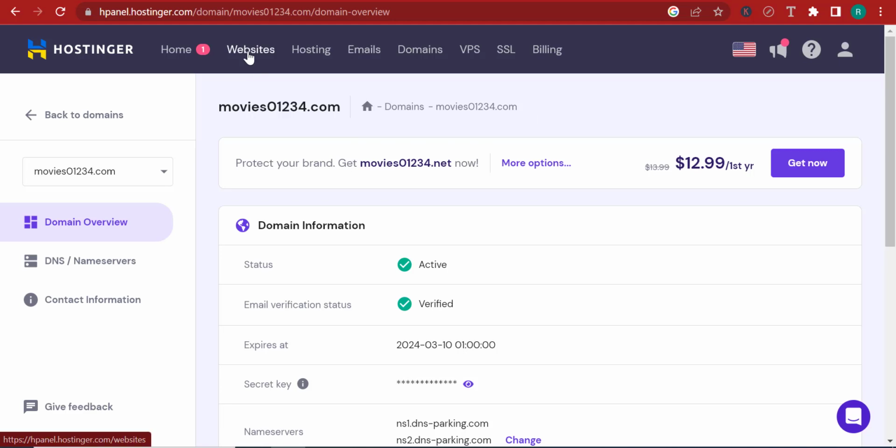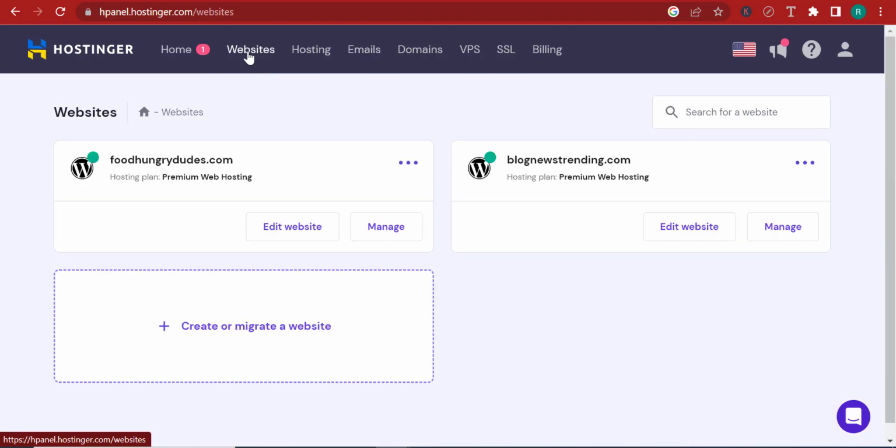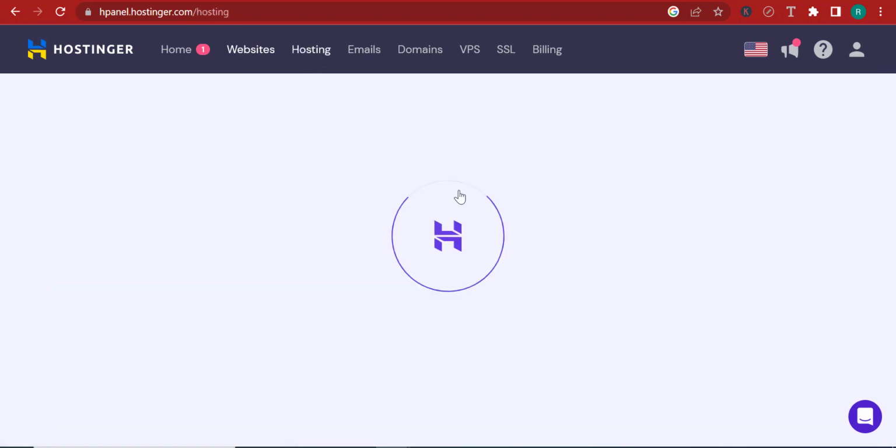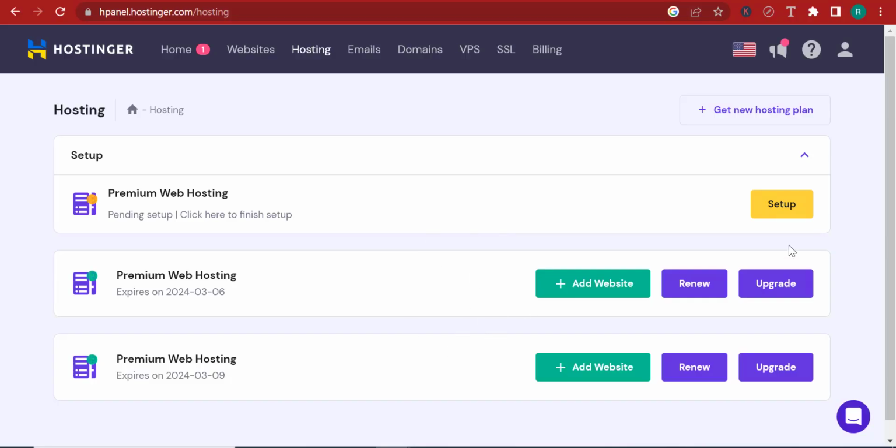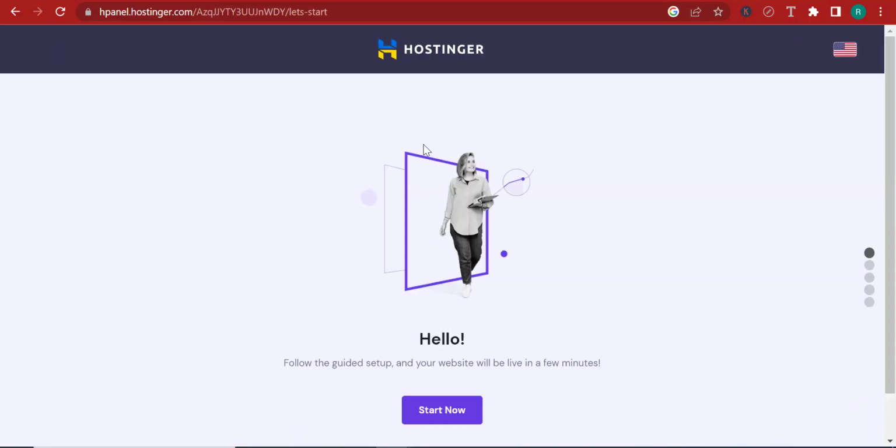Over here, I'm going to go to websites. I'm going to click on websites. And over here, I have my domains. These are two domains I already have, but I'm going to click on hosting, and I want to install the hosting over here. I want to set up the hosting for this recently created domain. I've already set up the hosting for the previous ones, so I'm just going to click set up hosting for this new one.